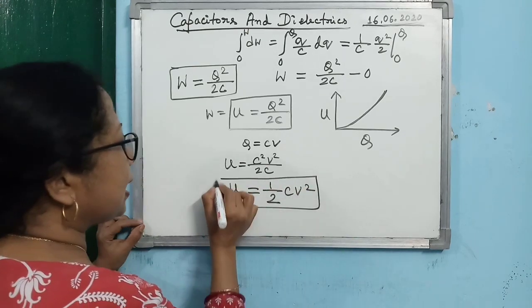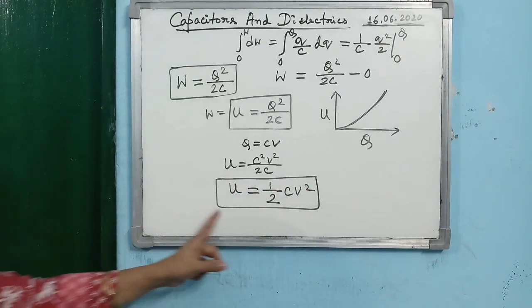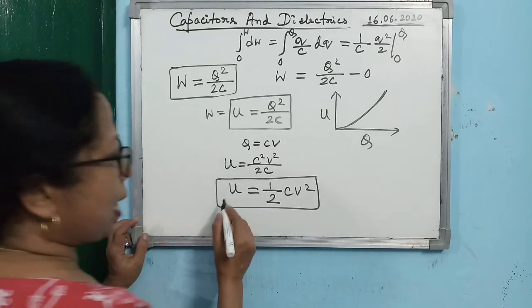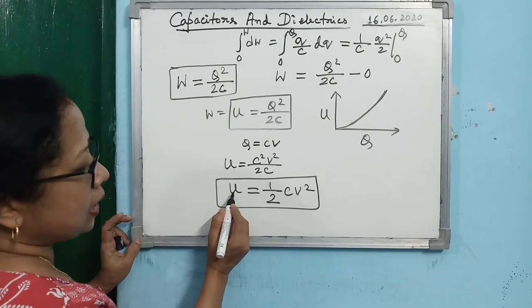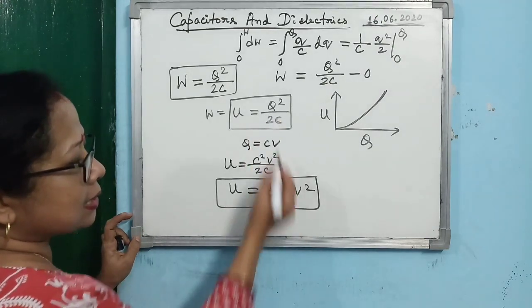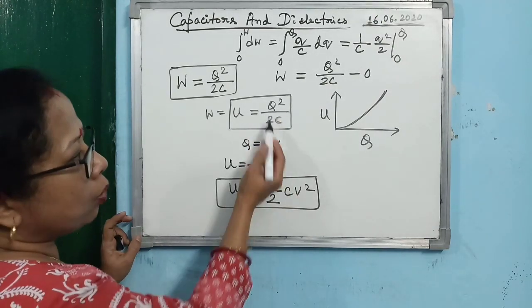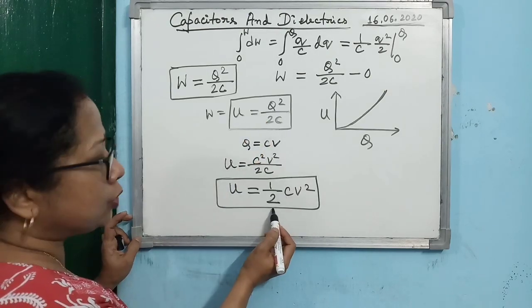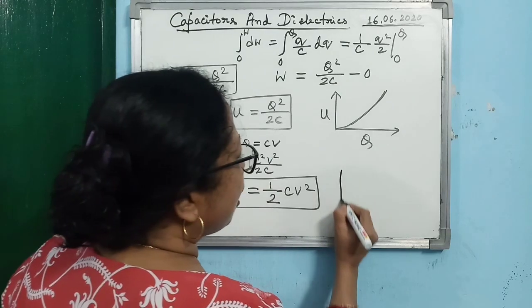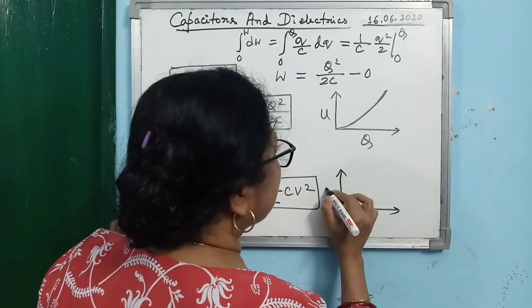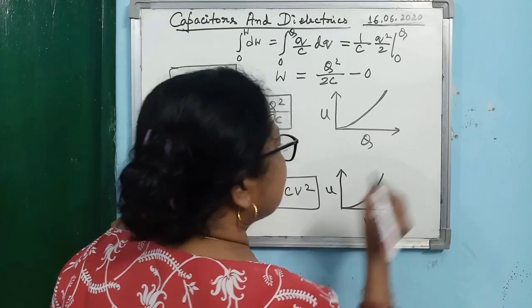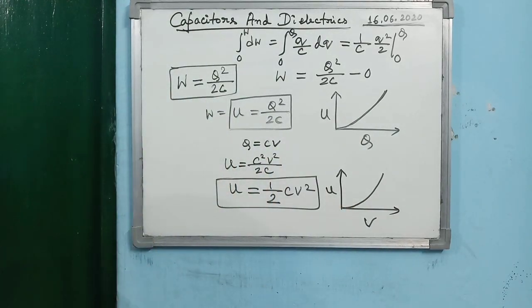This is another expression for potential energy stored in a charged capacitor. Here U depends on V with exactly the same kind of dependence, only the constants are different: 1 by 2C here and C by 2 here. So if you plot a U versus V graph, the nature is the same as that of Q, a curve like this.